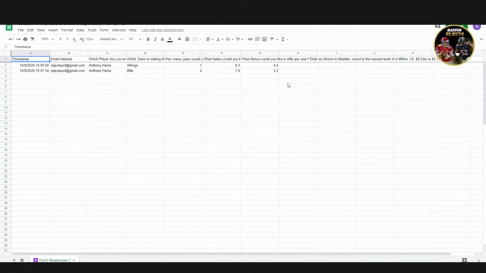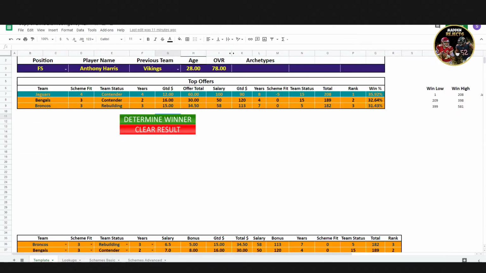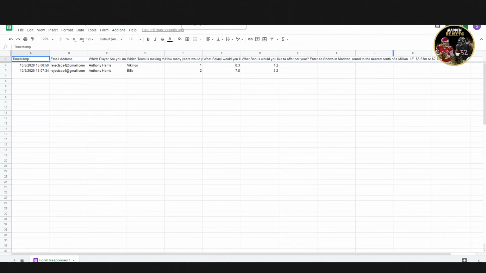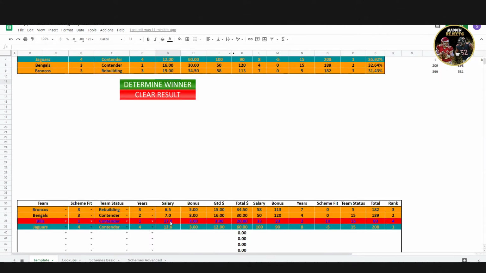This is where all of the players are going to pop up on the sheet, and that will be put into my system I have here. So we've already got him plugged in. We're going to put in these 2 offers. Bills wanted to do, just so we get this right, I'll show you how it's done. Bills are a contending team. His salary he offered was 7.8 over a bonus of 3.2 a year. Awesome. So there's his rank.